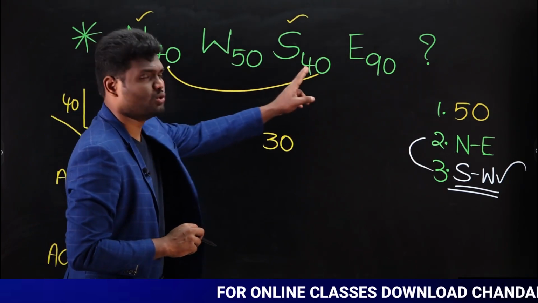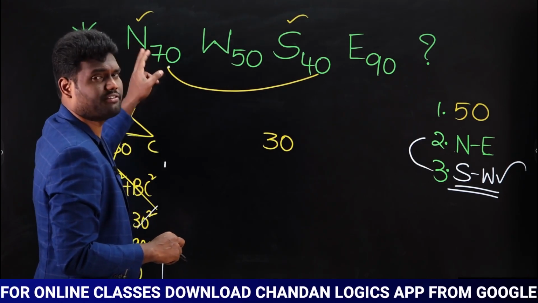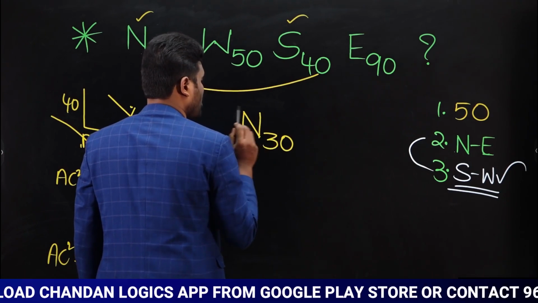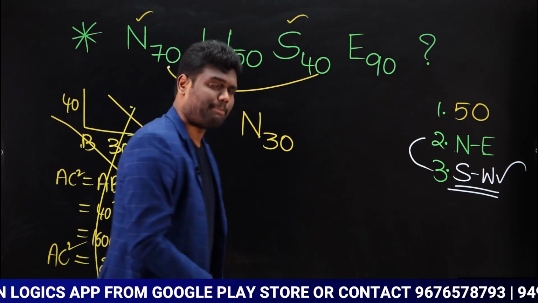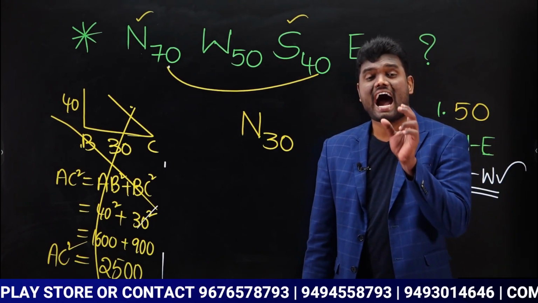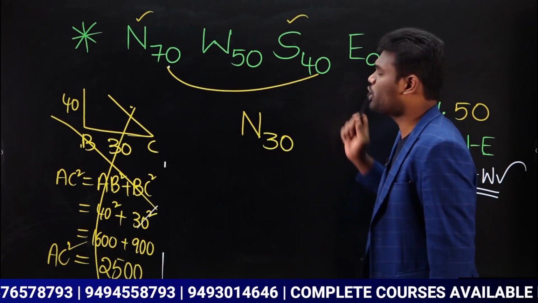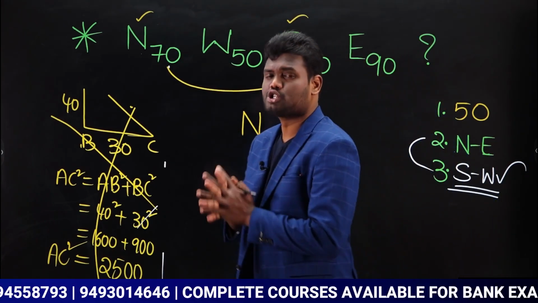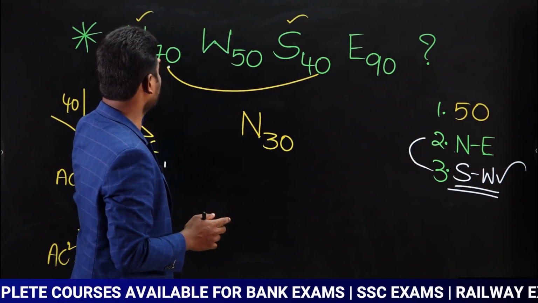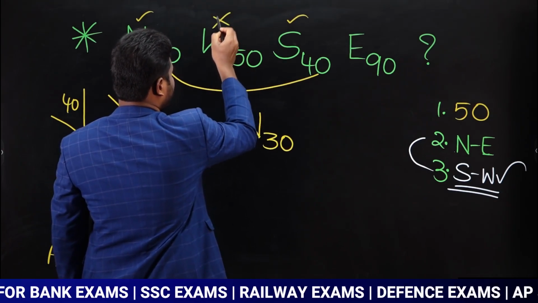Now out of these two, which is the highest number? Highest number is 70. What is the direction of 70? Direction of 70 is nothing but north. So you have to write this as north. Already we have told you, you have to subtract and you have to write the direction as the highest value direction. Out of 70, 40, highest value is 70, so you need to write the direction of the highest value. So direction is nothing but north. Is that clear?